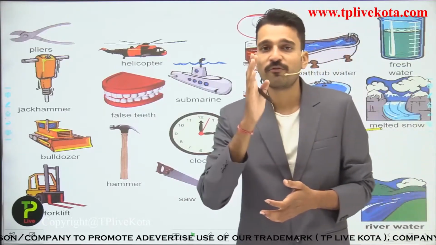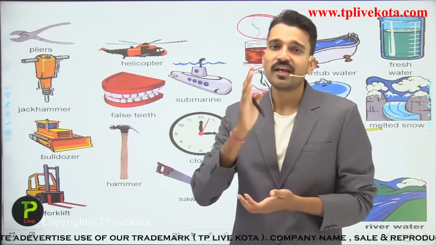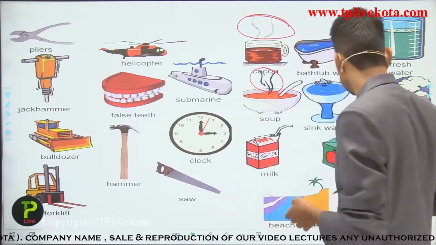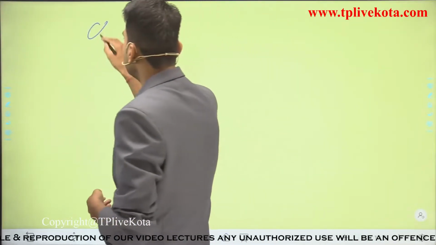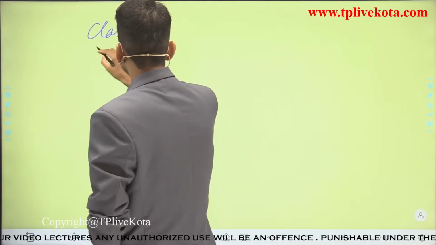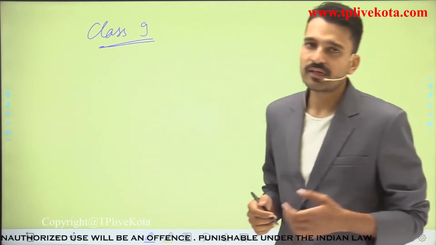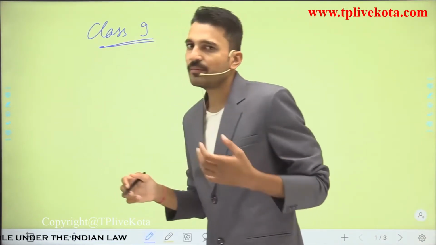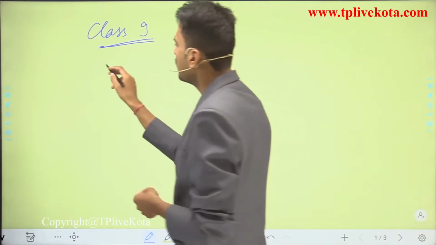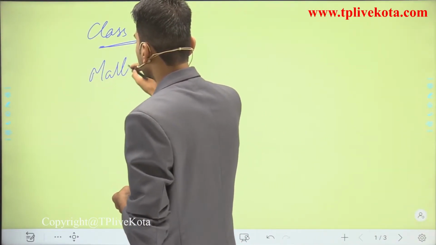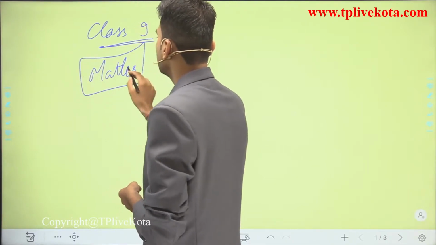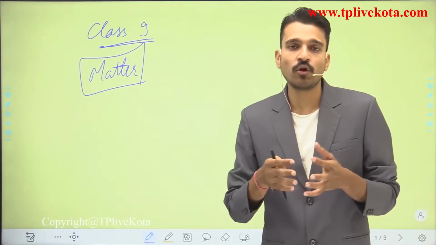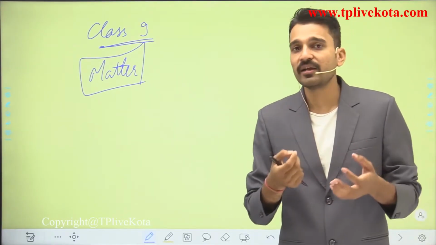So students, before moving on with our journey, let us start with what we are going to study in class 9th. In class 9th in the chemistry subject, you are going to deal with number first, that is matter. The number first chapter is all about matter, that is the matter around us.